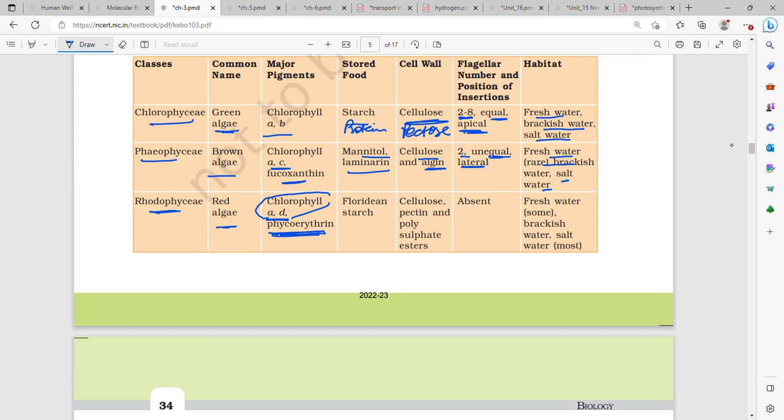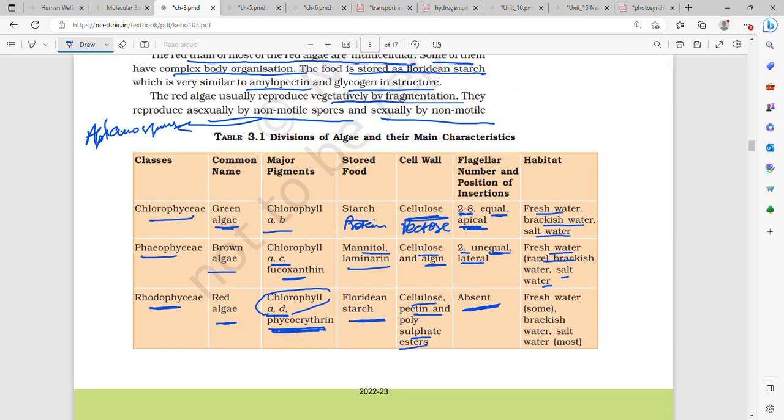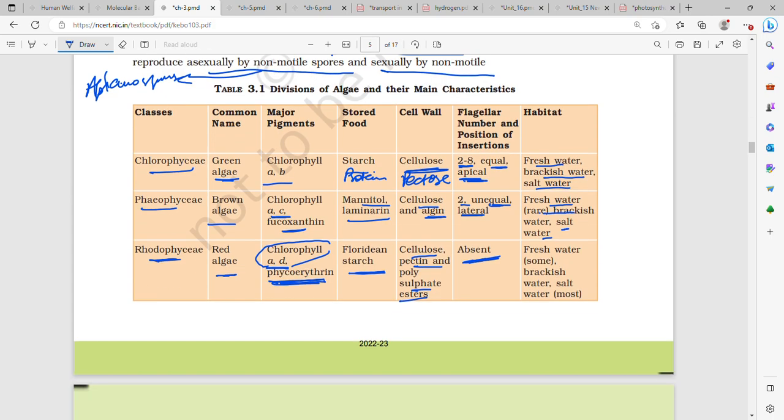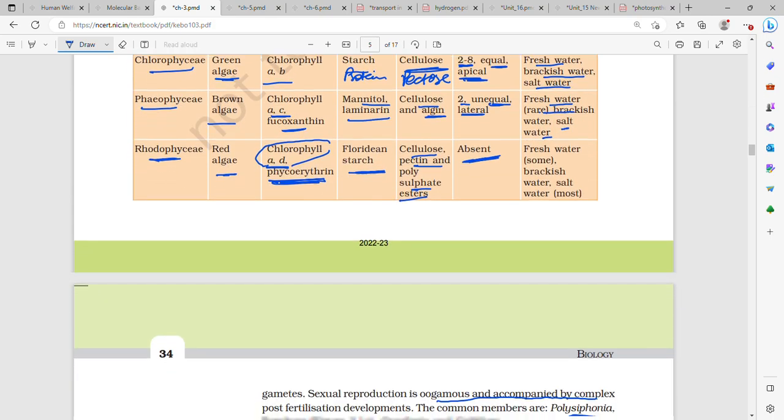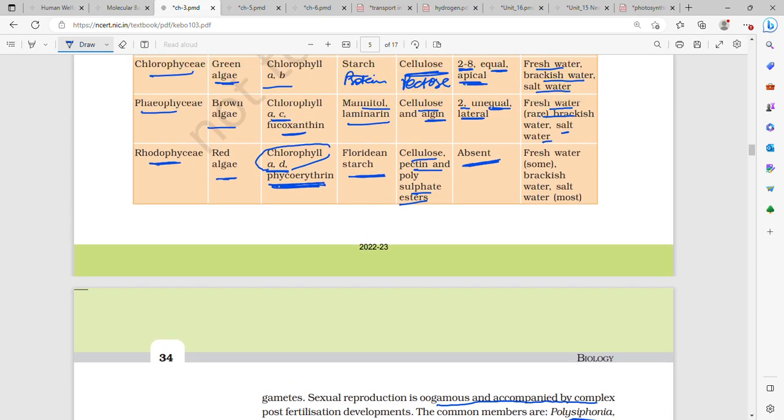Then stored food is in the form of Floridean starch. The cell wall is made up of cellulose, pectin and polysulfate esters. Flagellar number, flagella are absent over here. Non-motile spores are present asexually, and also sexually non-motile gametes are there. Fresh water some, then brackish water, then salt water most.